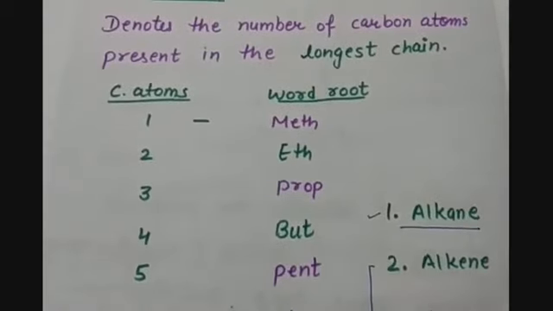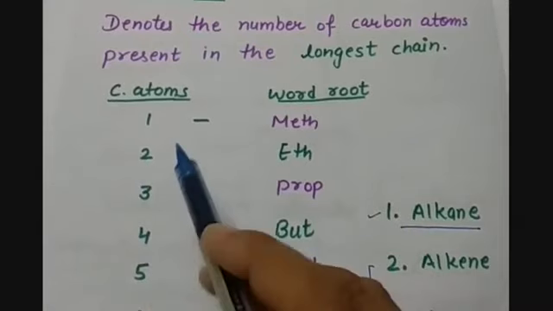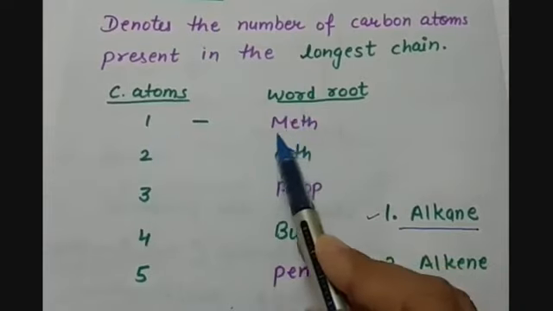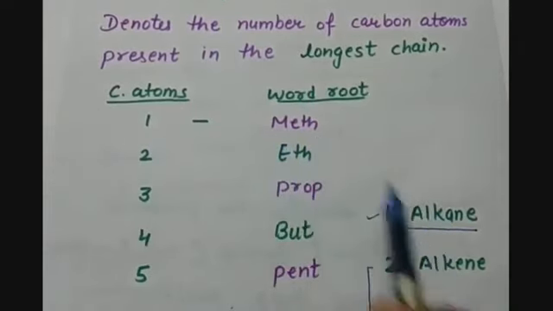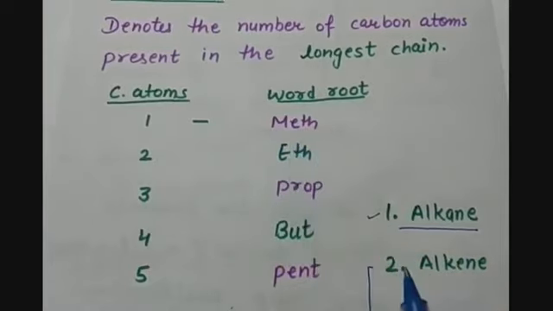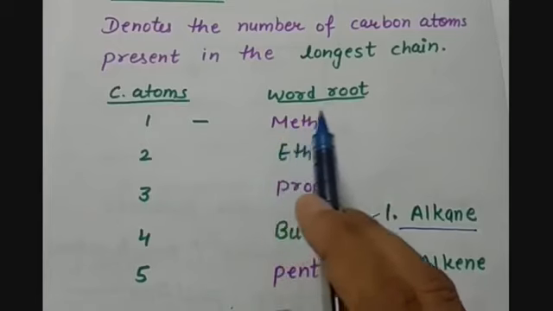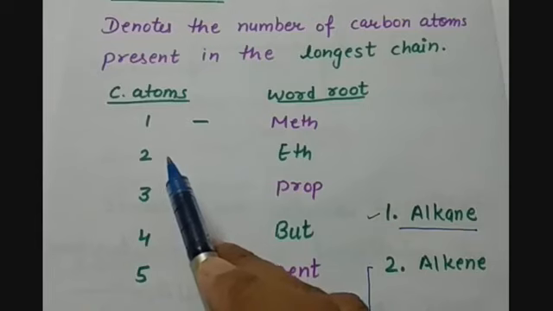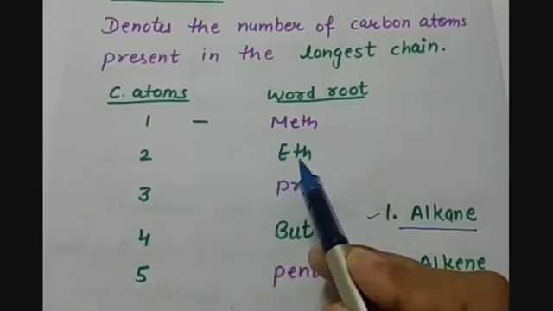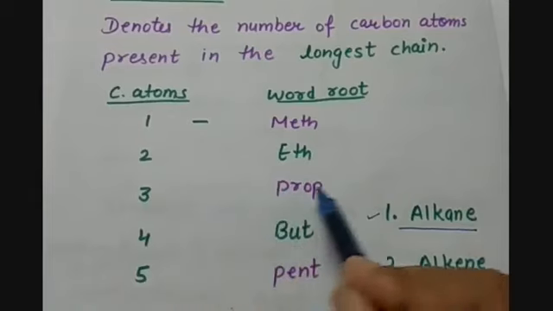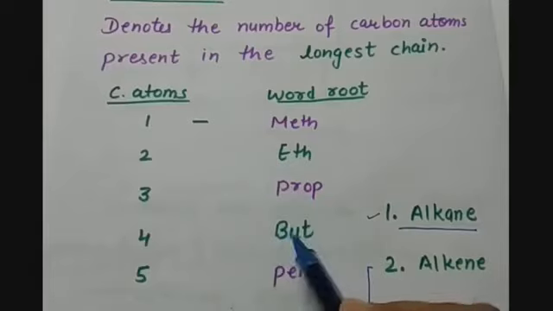And how to name the word roots which will be telling about the alkane, alkene and alkyne? As this is the number of carbon atoms, let us start. If the carbon chain is having one carbon atom, then the word root will be named meth. If it is an alkane, then it will be called methane. If it is an alkene, then it will be called methene. Or if it is an alkyne, then it will be called methyne. Second, when the carbon number is 2, then it will be called eth, and accordingly alkane, alkene and alkyne will be named. 3 carbon atoms, prop. 4, but.